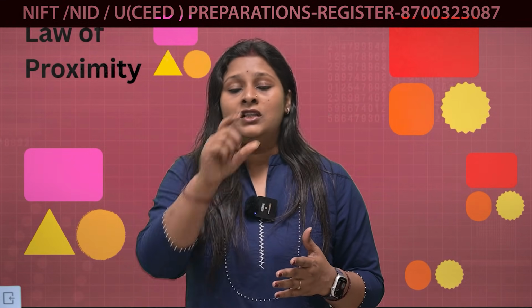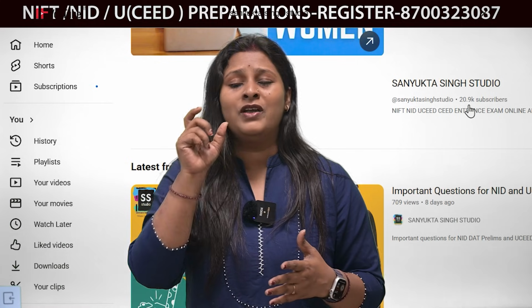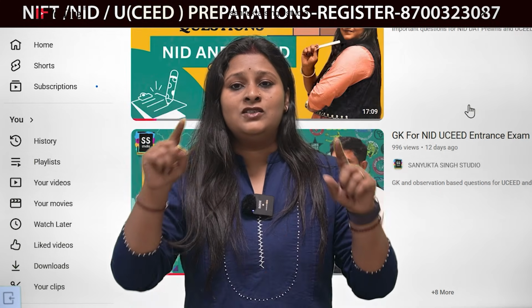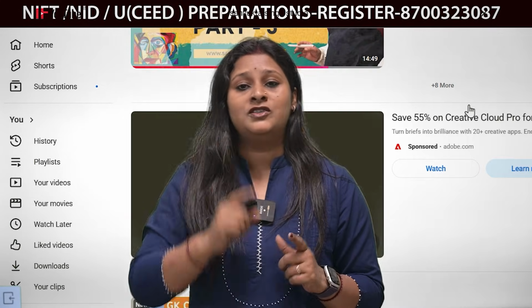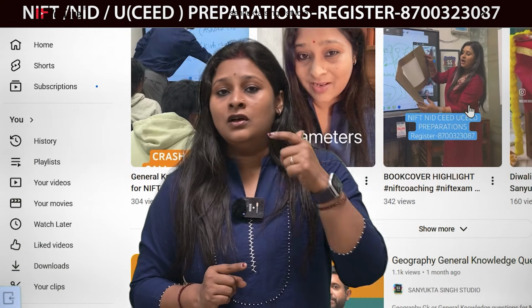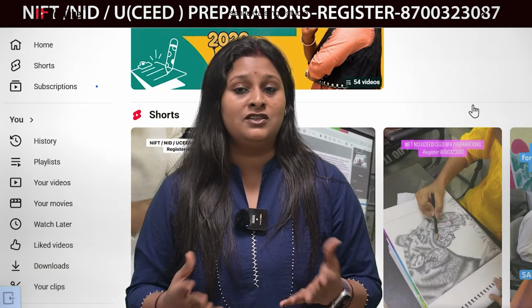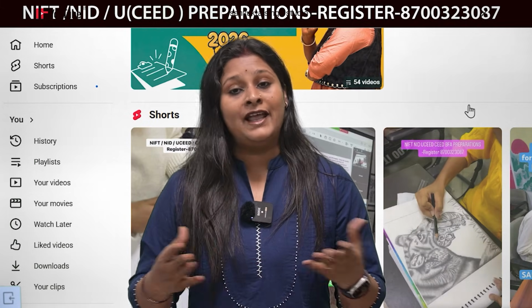If you consider UX UI and look at the top tab of any website or application, where home, gallery, contact us, all these things are placed together in the upper section, then we say that it falls under the law of proximity. So that's how the law of proximity is defined. Let's move on to our next law.